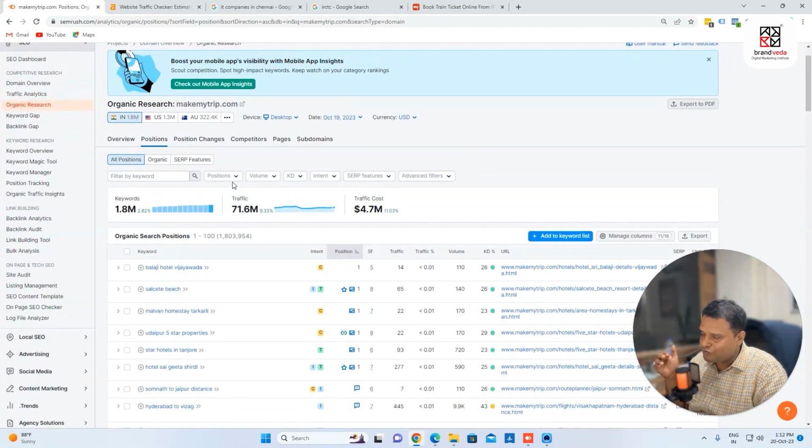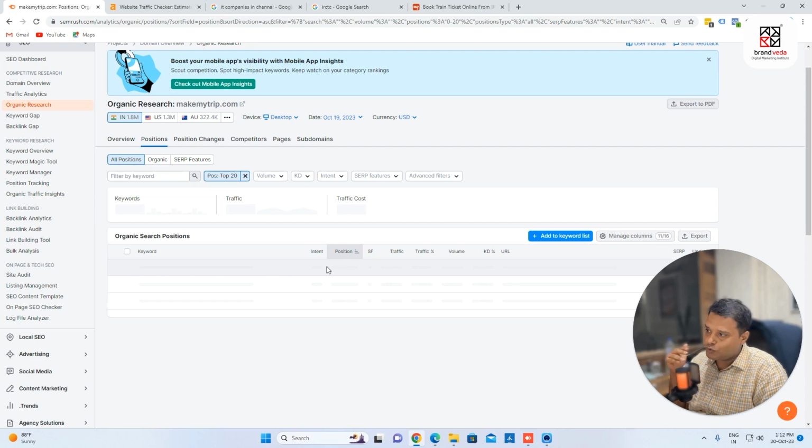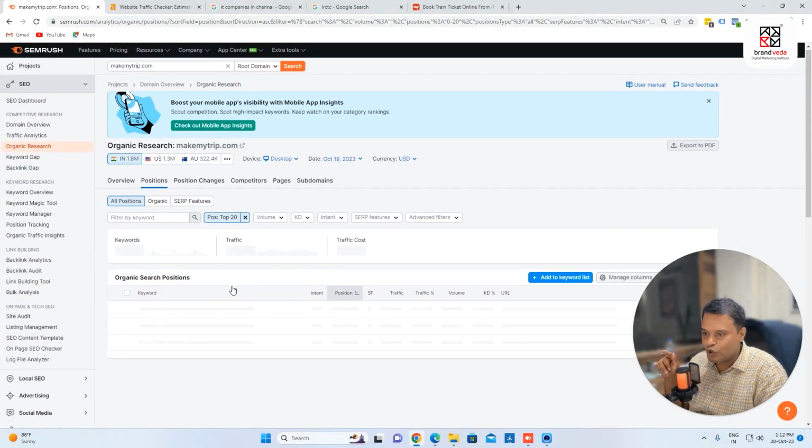And you can see that I can also find positions from 1 to top 20. These are top 20 keywords. Top 20 means these are the keywords which are helping Make My Trip to come on first and second results, right? Because on the first page we're going to have the first 10 results, and on the second page we're going to have 11 to 20. This is important. Fine. So this is really very important. So make sure that you work on it.